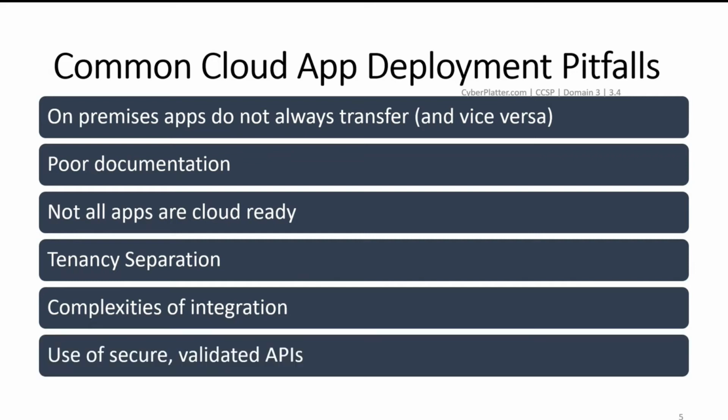Use of secure validated APIs. One feature that makes cloud based operations so desirable is the flexibility to use current datasets in new and novel ways. This capability is offered and enhanced through the deployment of a wide variety of APIs, many of which can be chosen by the cloud customer and more that can be selected by the user.